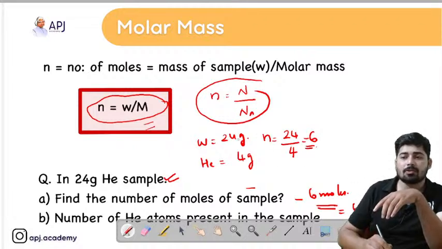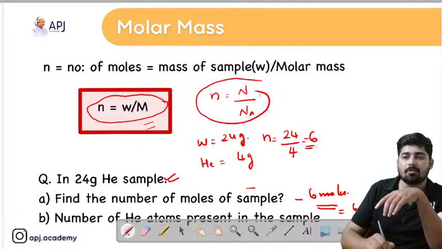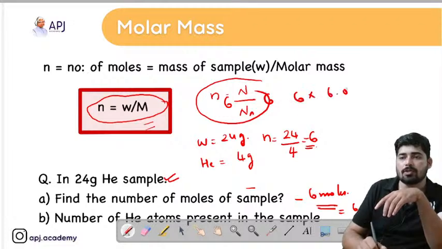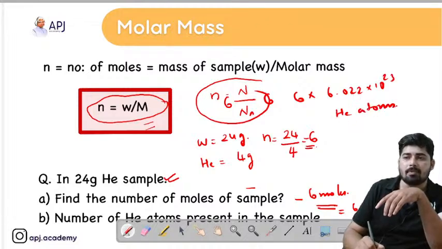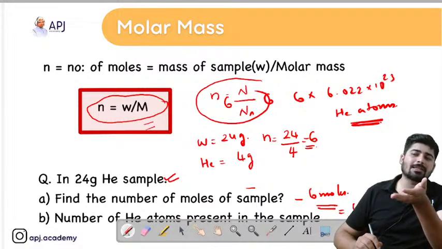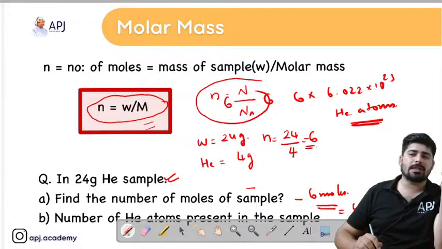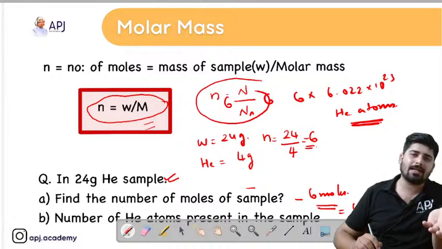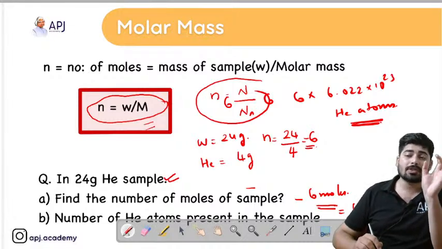So the answer is 6 into 6.022 into 10 raised to 23 helium atoms are present in the sample. Hope this is clear. Instead of writing 6.022 into 10 raised to 23, you can just represent it as Na, Avogadro number.